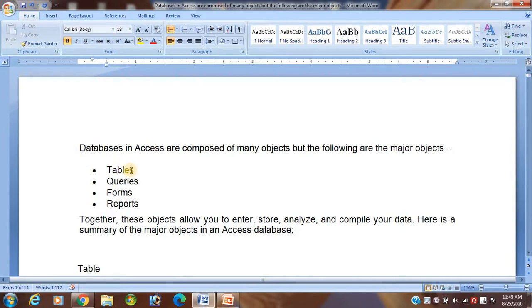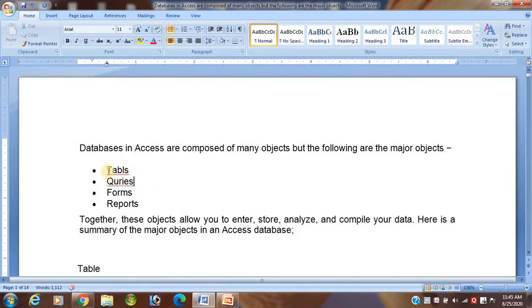Okay student, suppose in place of this one, see tables, that means this word is not available in the word dictionary. That's why it will display the spelling mistake. This one is a spelling mistake. If there is any spelling mistake, it will be displayed on your screen by the red wavy line. Is that clear?